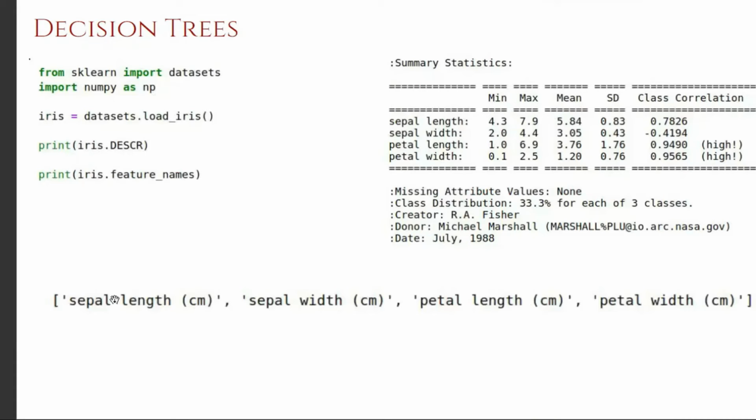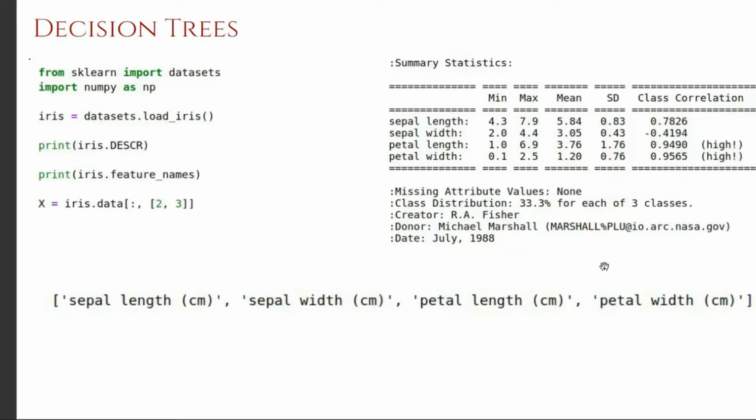If you print the feature names, these are the 4 types of feature names: the sepal length, sepal width, petal length, and petal width. To keep the problem statement simple, this is a 4-dimensional data because you have 4 attributes.